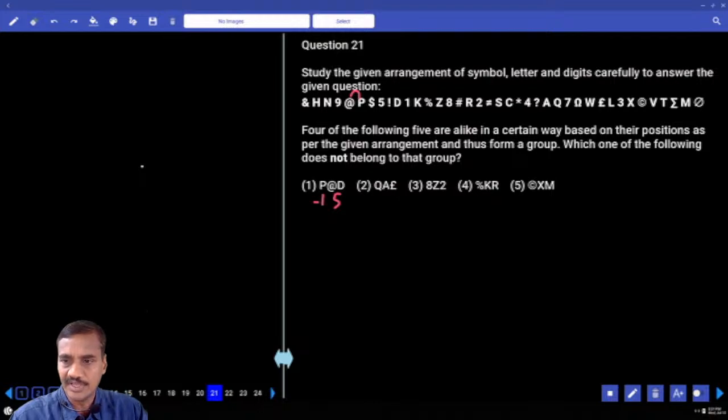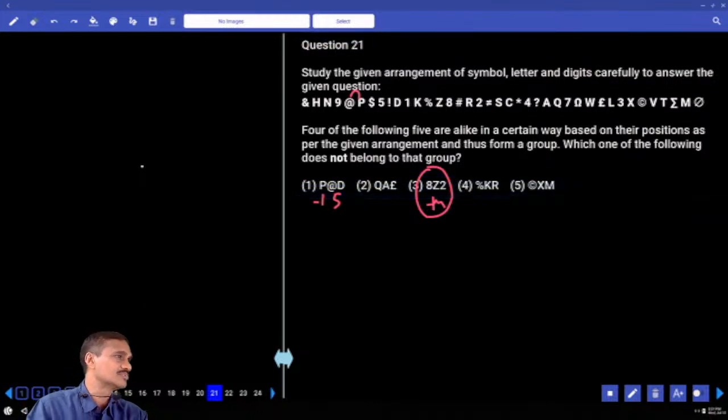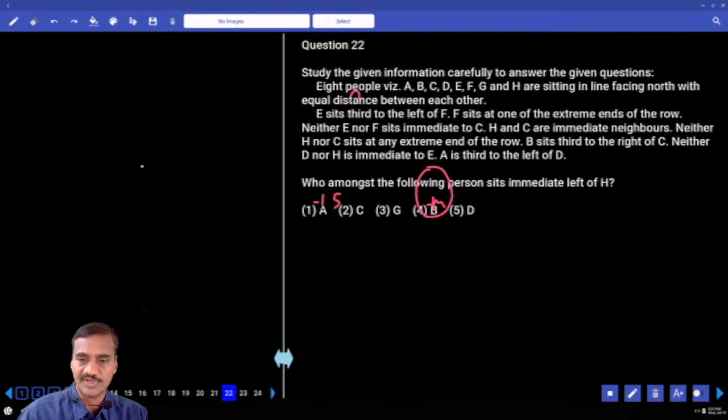Minus 1. Then 1, 2, 3, 4, 5, plus 5. 8 and Z: what is the difference we have between 8 and Z? 8 and Z, minus 1. Then Z and 2: 1, 2, 3, 4, plus 4. Here the difference between the second and the third element is plus 4, and in the remaining it is plus 5. Choice 3 is the odd one, question 21.